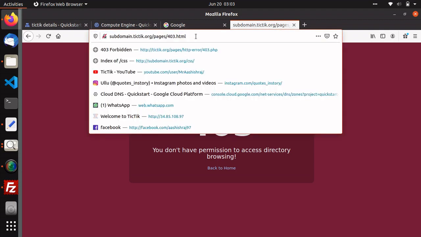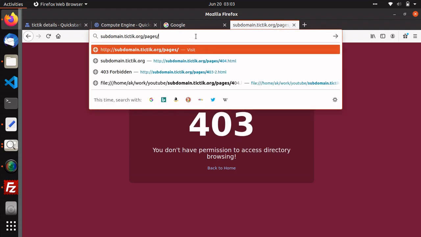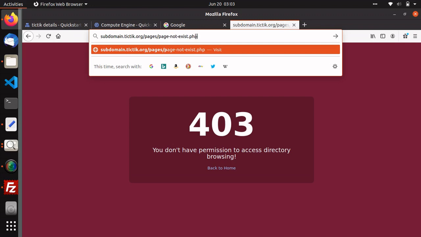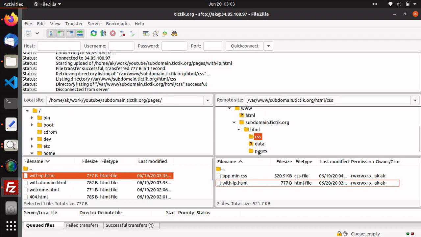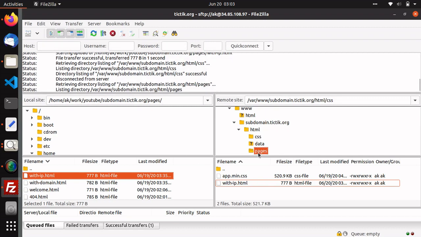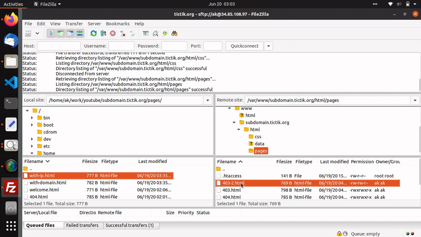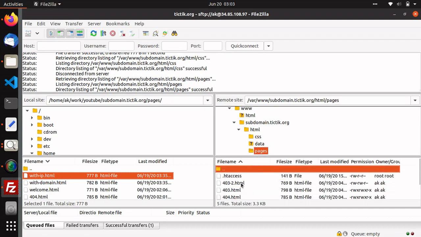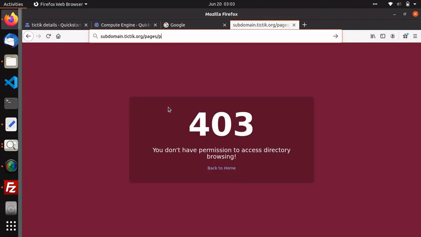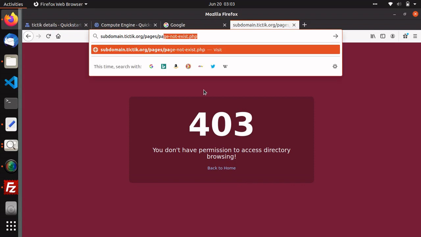Then I'll show you one more thing. If the page does not exist, which you are trying to reach, obviously this file is not available. Let me show you here. It is the page I am targeting, and you can see there is no file written like page not exist.